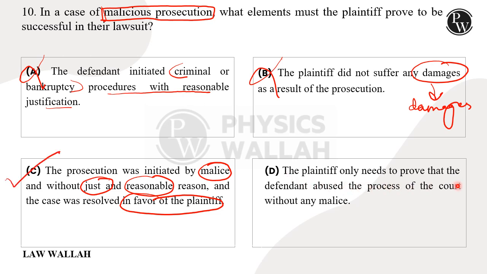D says plaintiff only needs to prove that defendant abused the process of court of law without any malice. Abuse of process of court of law तो necessary है, but इसके साथ malice भी प्रूव करना important है which is not being highlighted in the present option. So again this is a wrong option.